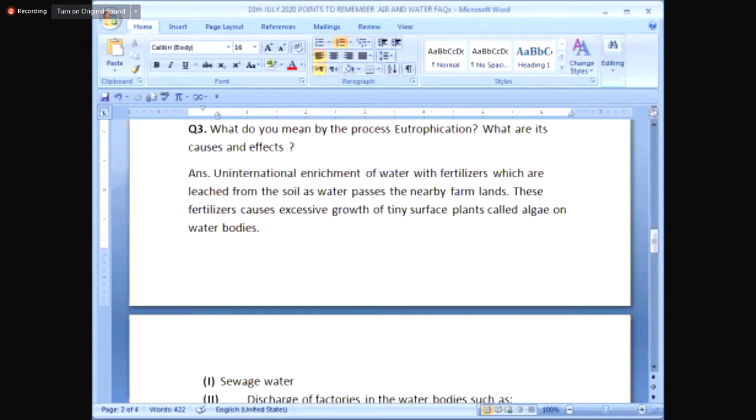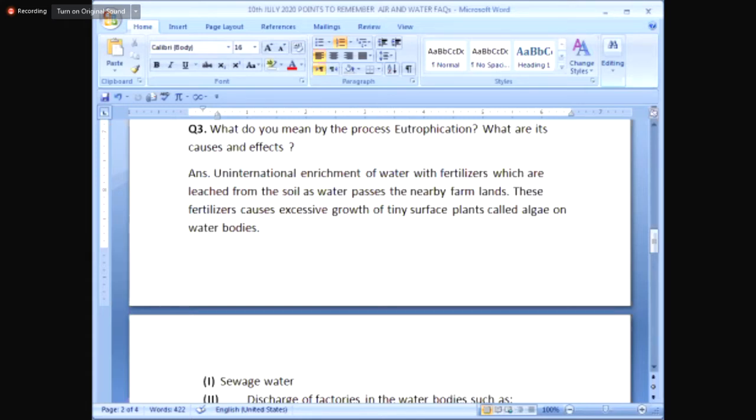You know what is pollution? Undesirable substances when added to atmosphere or water by human activities. The main pollution in water is classified under the heading of eutrophication. Spelling is correct and E is silent. Eutrophication.